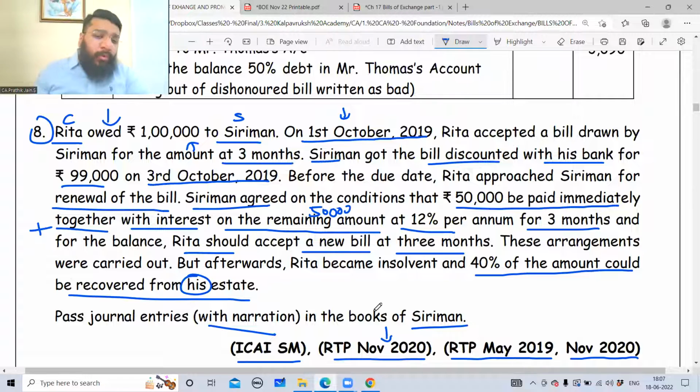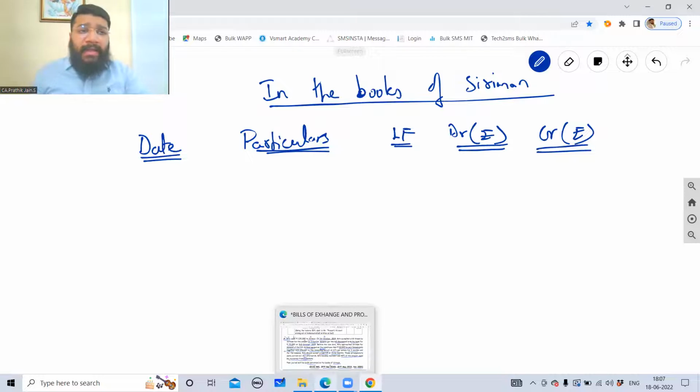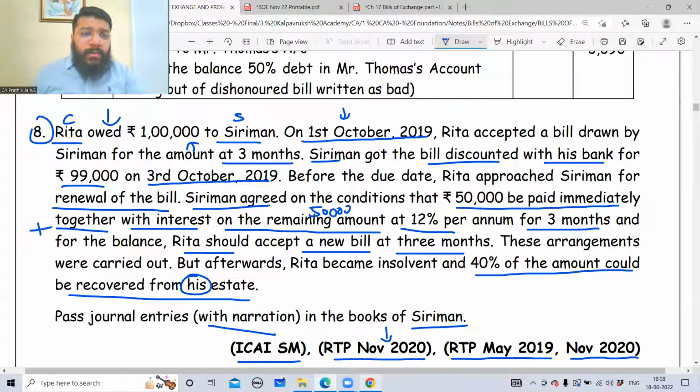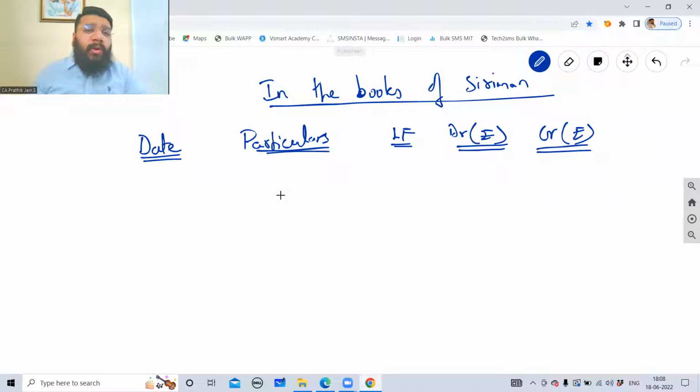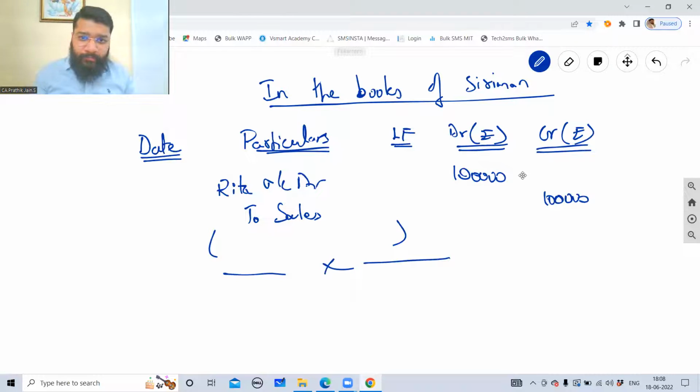Straight away, the question is, Rita owed. It did not give us information for purchase and sale, but let's do it for ease of understanding. In the exam, you're not supposed to do this. If you want to do it, you can do it in the rough work area. So it is Rita account debit to sales for 1 lakh. This is not required, only for your knowledge.